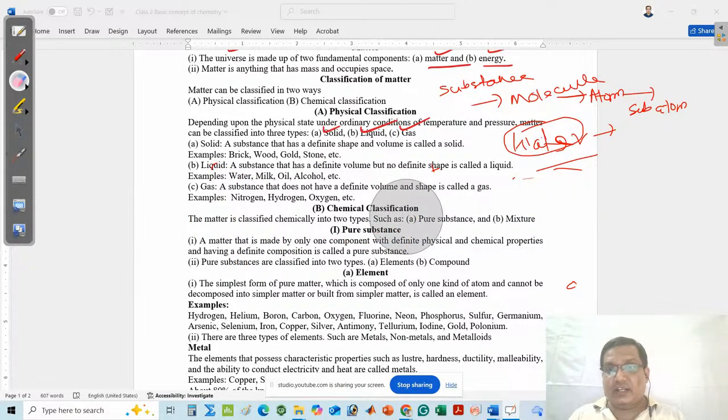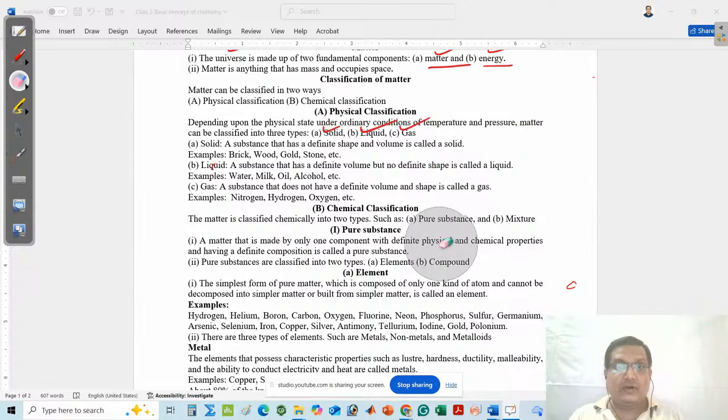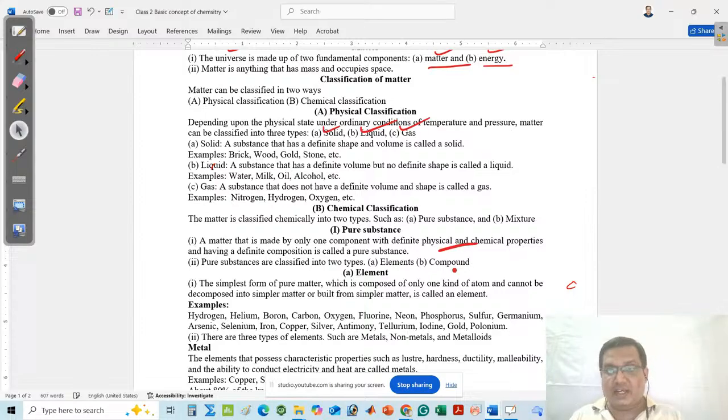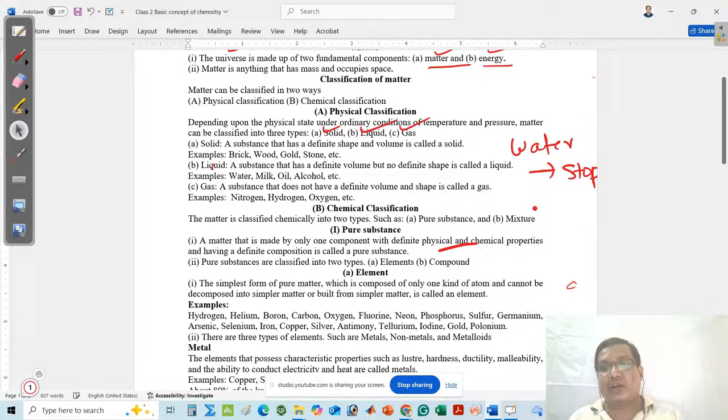Next, you can think about other terms. Suppose I want to explain the physical and chemical properties. Water has a property that it helps to stop burning.